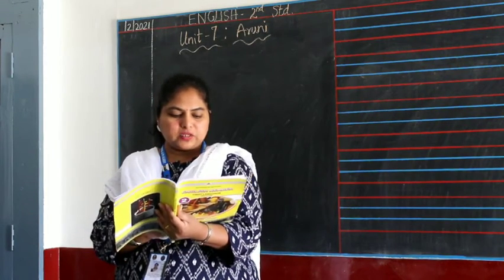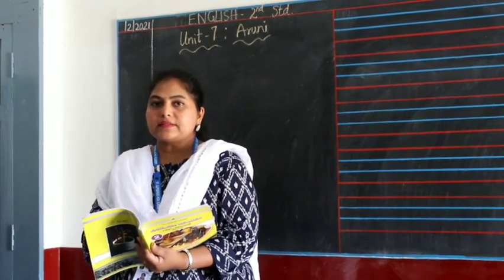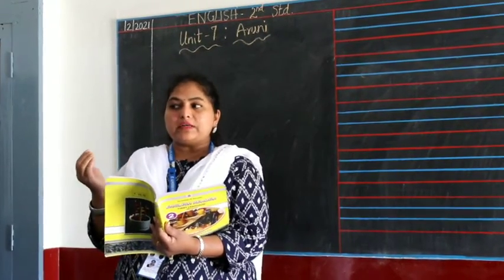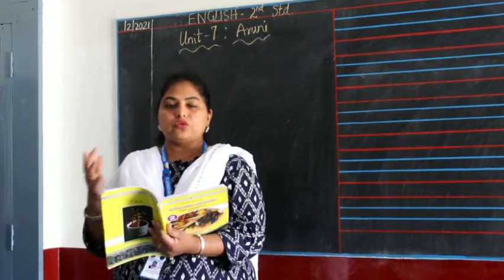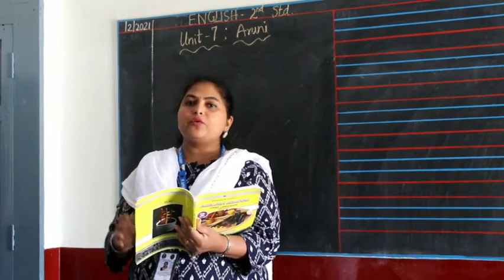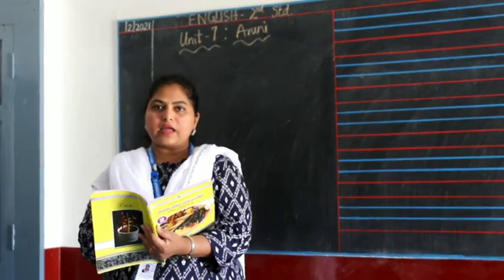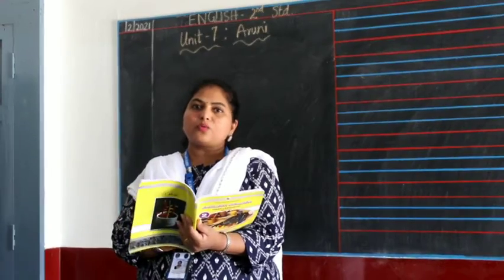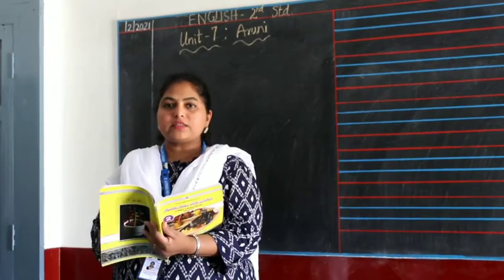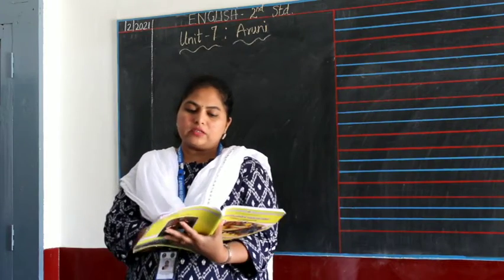Okay, so there is a picture of Mother Teresa with other children. Mother Teresa was known for her kind deeds and kind heart. She took care of people suffering from leprosy, whom we will not even turn to look at. We will not even go near them. She took them from the roads, cleansed their wounds, took care of them, gave them treatment, and she made a home for the destitute. So see, she is filled with kindness, right? That's why Mother Teresa is even now called Saint Teresa, who is known for her kindness. So that's how we have to be clean and kind in our heart. Okay? So let's go to the exercises.